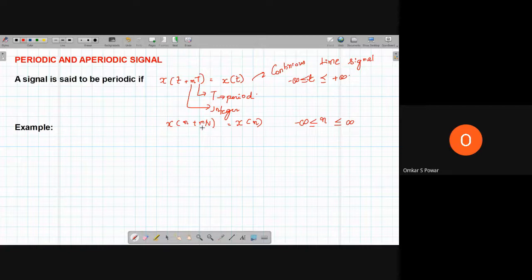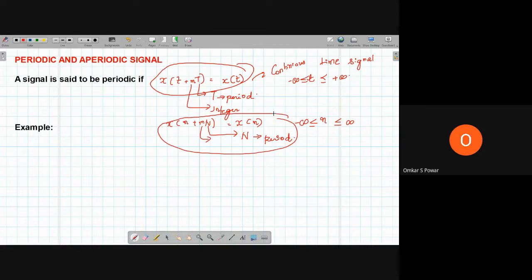Here m is an integer and capital N is the period. You will come to know this when you solve some problems. I'll solve some problems with respect to periodic and aperiodic signals, and you'll get a better picture.